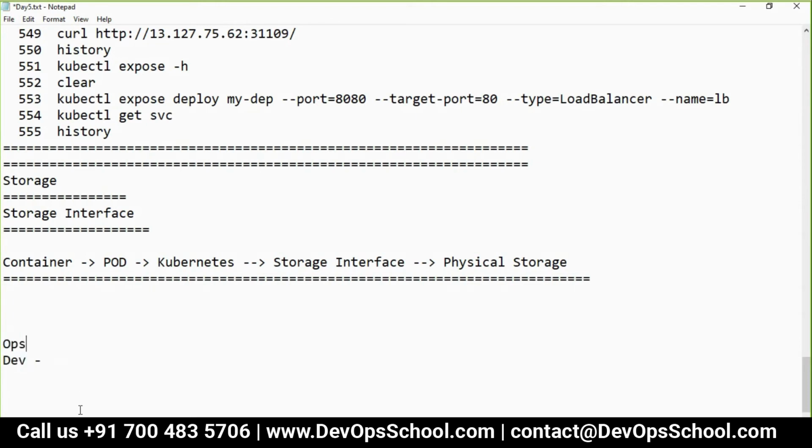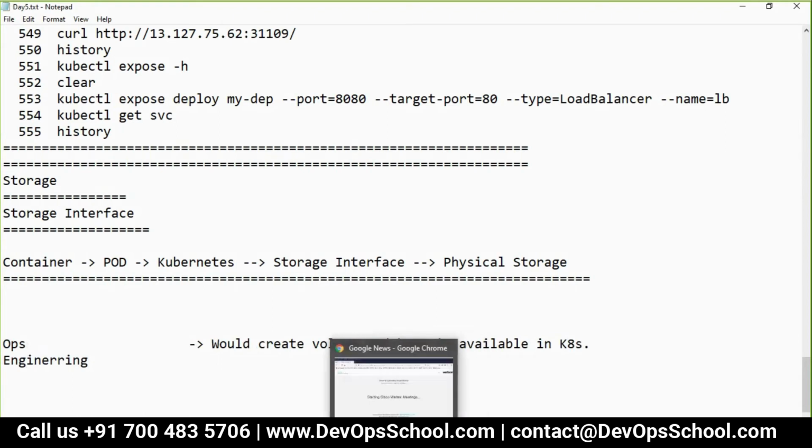The operations team would create different kinds of volumes and keep them available in the Kubernetes cluster. That is their job.